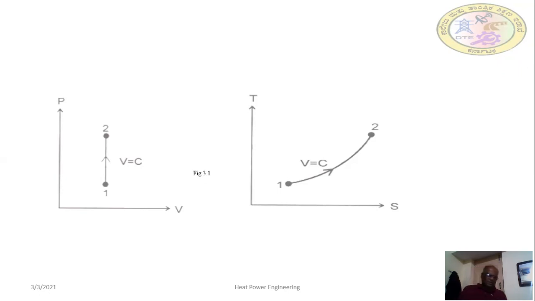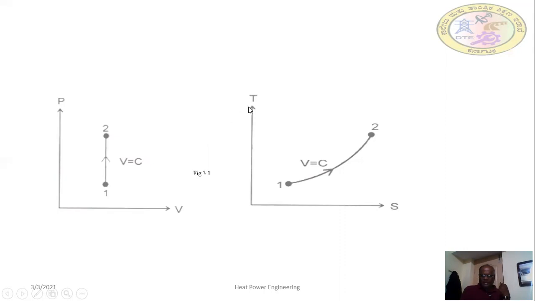Okay, all of this is represented by the PV diagram and the TS diagram. The vertical component is the pressure and the horizontal component is the volume. Because this line is perpendicular, volume 1 is equal to volume 2. This is constant. Hence, no work is done by the system.